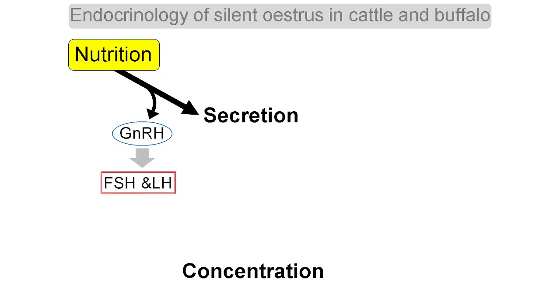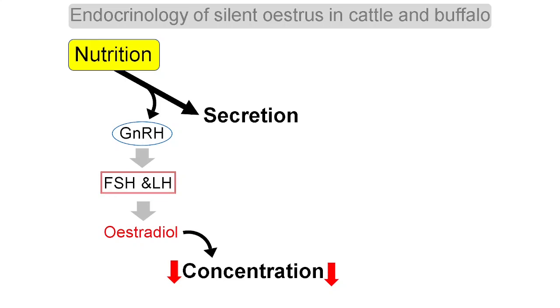When it is affected, FSH and LH are also affected. When FSH and LH are affected, definitely the growth of the follicle will be affected and the estradiol level will decrease when there is very poor nutrition.